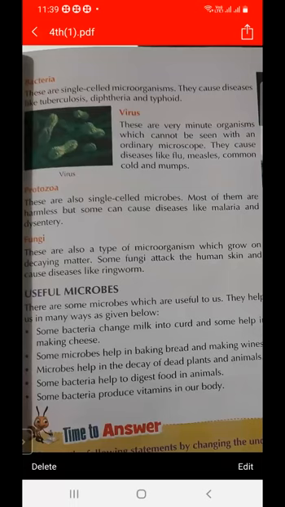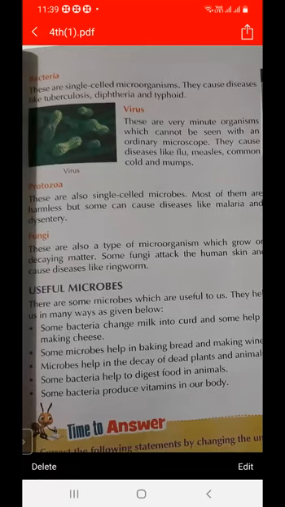And what do you mean by virus? They are also very minute particles. And how can we see these viruses? The virus can also be seen with the help of a microscope, but an ordinary microscope cannot be used for seeing viruses.